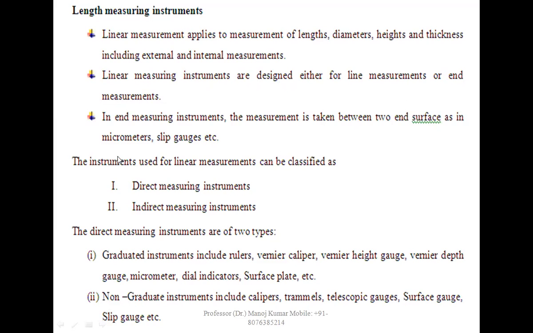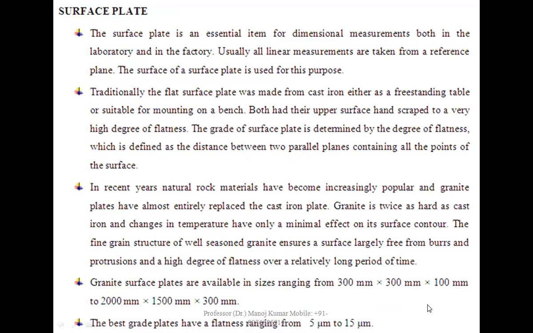etc. The instruments used for linear measurement can be classified as direct measuring instruments and indirect measuring instruments. The direct measuring instruments are of two types. Graduated instruments include rulers, vernier calipers, vernier height gauge, vernier depth gauge, micrometer, dial indicator, surface plate, etc. Non-graduated instruments include calipers, trammels, telescopic gauge, surface gauge, slip gauge, etc.